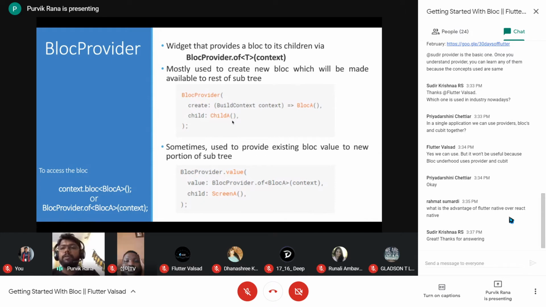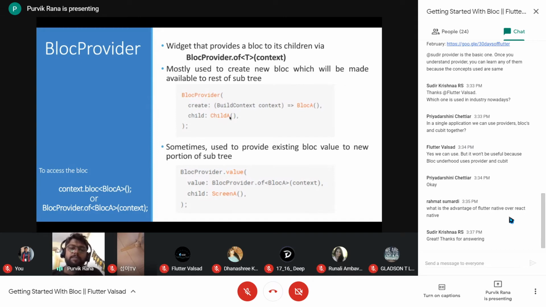And let's say we already have the instance of block A created, then we can also pass that instance by using block provider dot value, where we can pass the particular value or the instance of the block. So this is how a block will be provided to the lower subtree.